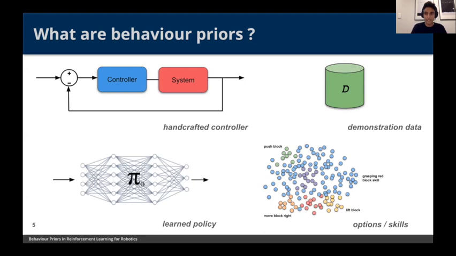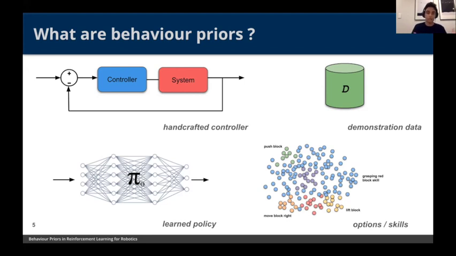Another form is demonstration data. We could have meaningful state-action trajectories that were collected from an expert, maybe controlling a robot with a joystick, and we could have that stored in a data set. We could use that to learn a policy and then continue with reinforcement learning. This is very closely related to ideas such as reinforcement learning from demonstrations.